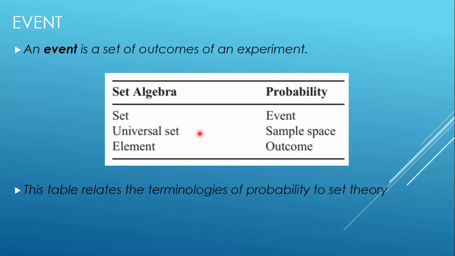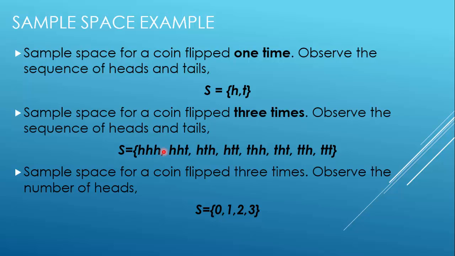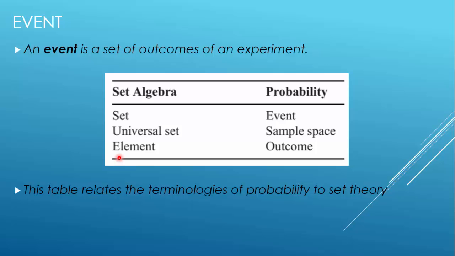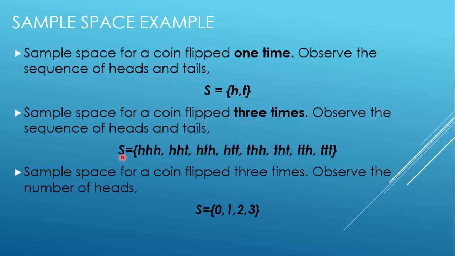When we say sample space, we are referring to a universal set in set theory. When we say outcome, we are referring to elements, because all of these are written in set form. So head, head, head, and head, tail, head are elements. And if S is the universal sample space, it is a universal set, which means it has all the possible elements.